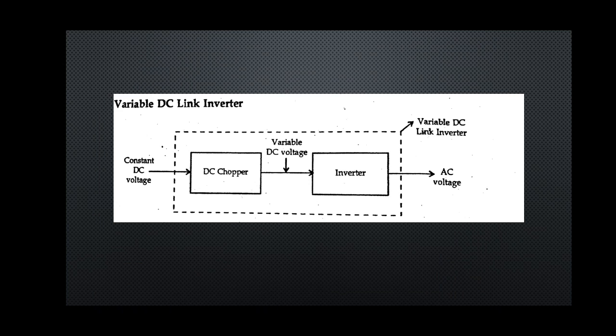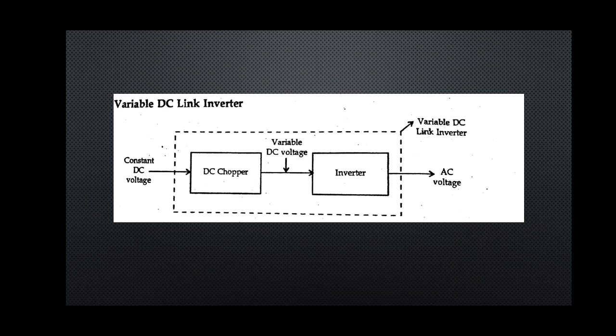Next very important question which is frequently asked is about the variable DC link inverter. So we have to explain what is variable DC link inverter and why we use it. The question is asked repeatedly, and it is a compulsory question in nearly all the question papers, asked for 10 marks. So first we have to define what is variable DC link inverter, what is the principle, then we are going to see the circuit, advantages and disadvantages.